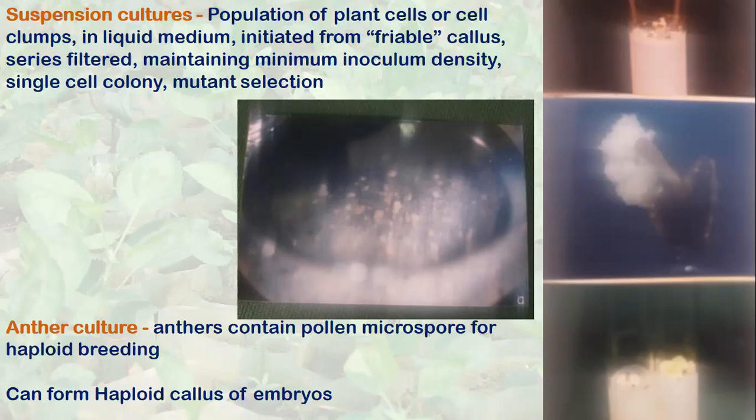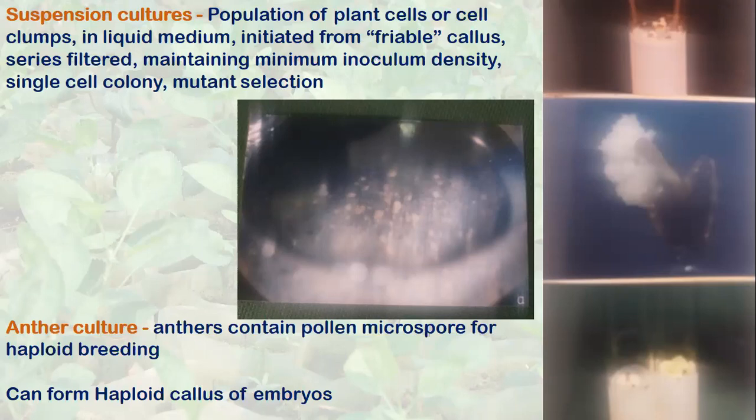And the cells can be grown to find a single colony of cells for particular characteristics, maybe secondary metabolite production, mutations, or stress tolerance, or any characteristic screening can be carried out. The cell cultures can also be used for the in vitro production of secondary metabolites, and mutant selection can be carried out using these cell cultures. So these are the different applications of cell culture.